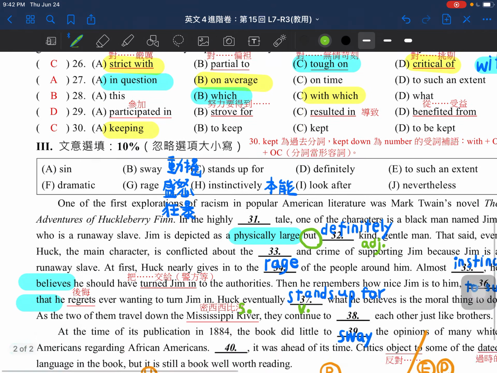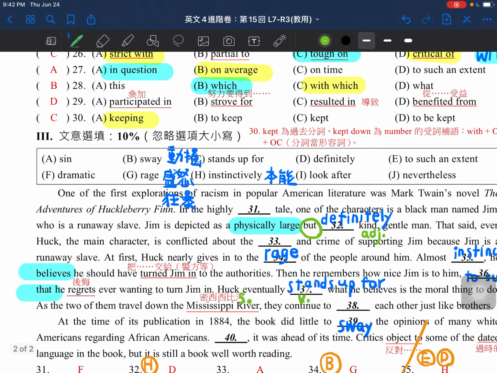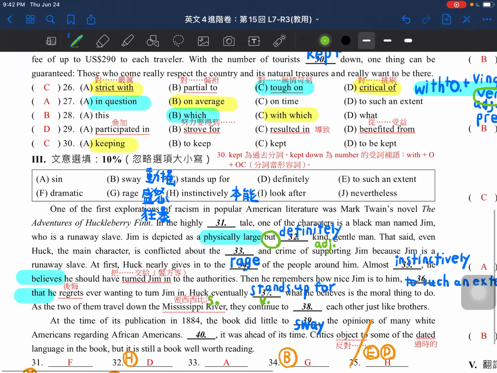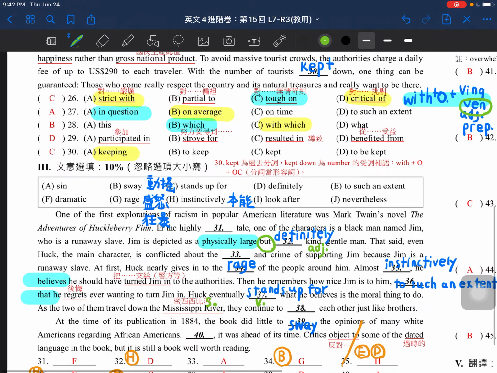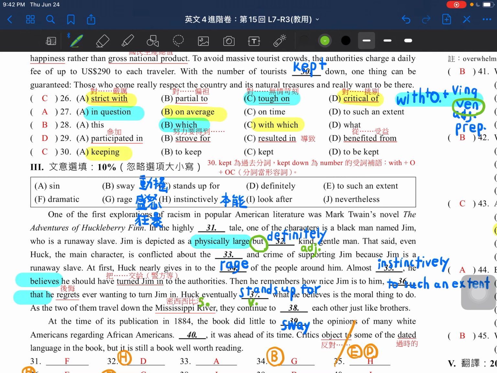Then let's move on to next part for the fill in the blanks. So also quite a lot of people make a lot of mistakes here. So let's take a close look at this one together. So for the very first one, for number 32, Jim is depicted or is described as a physically large but definitely kind gentleman.